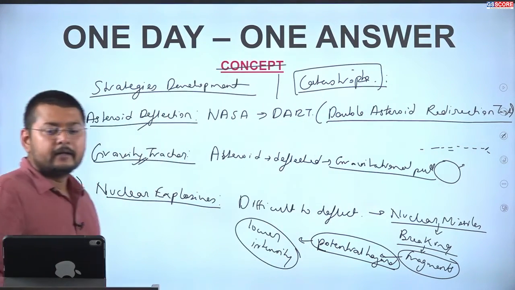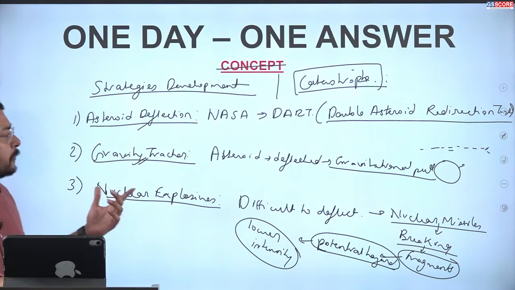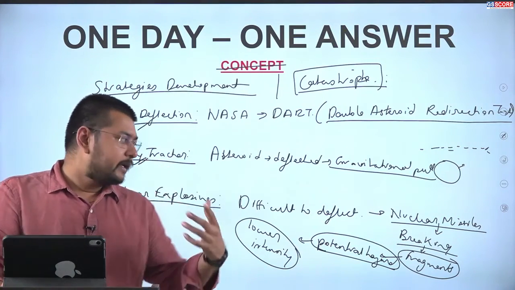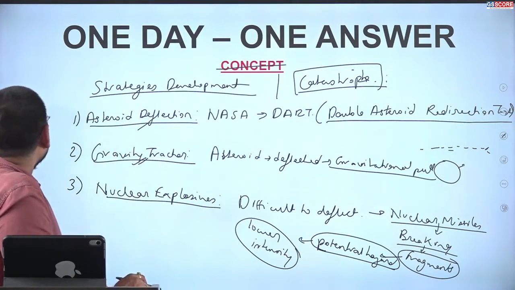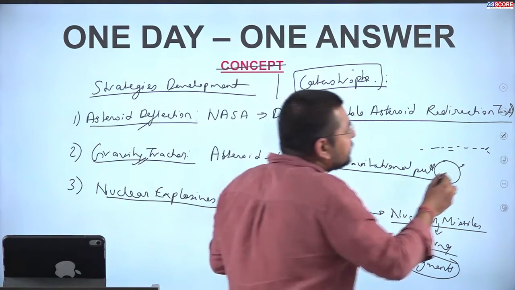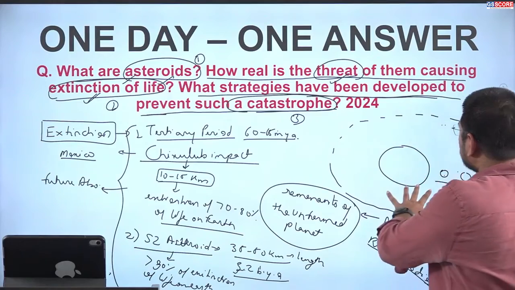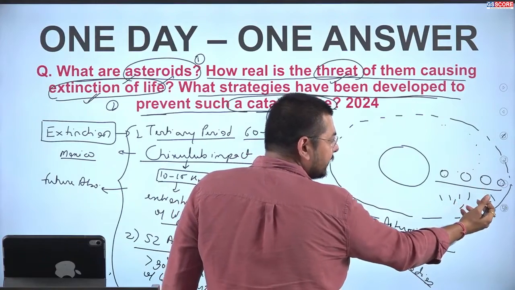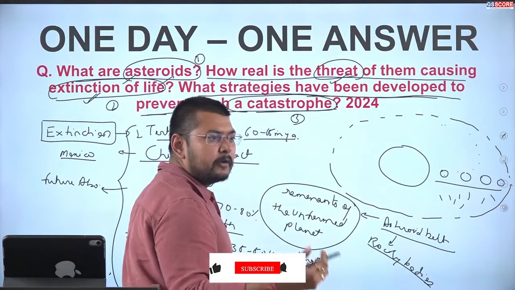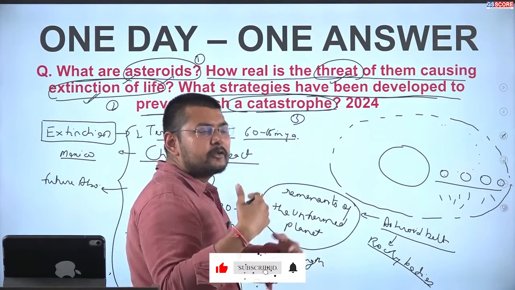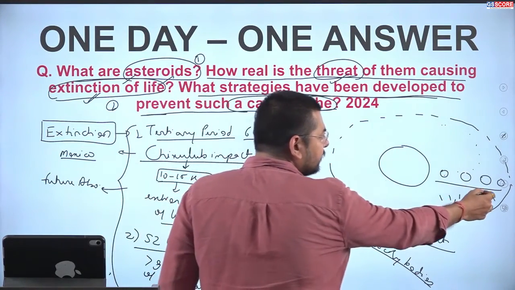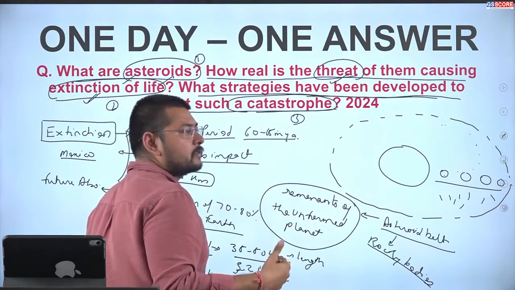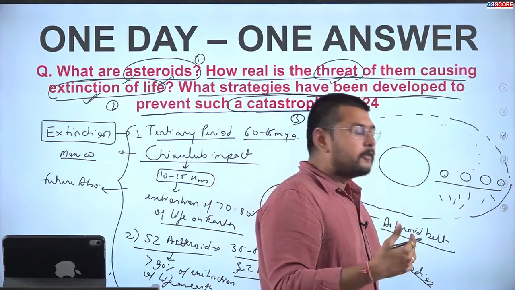So here we can say that different technologies are provided which can be used to avert the catastrophe caused by asteroids. In this question we can understand what an asteroid is and where these asteroids are present. Because of the gravitational pull of the planets, or because of collisions within the asteroids, they get deflected from their course and become a hazardous or catastrophic condition for planets.